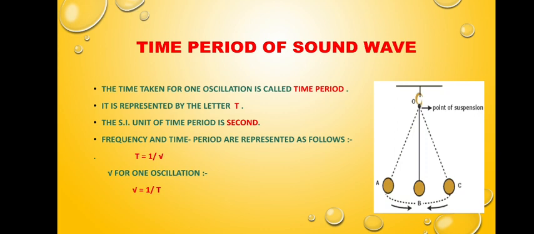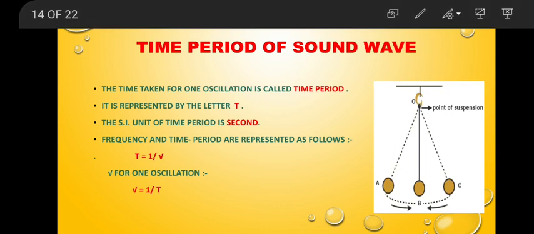The third characteristic is the time period of a sound wave. For completing one oscillation, the time taken is considered the time period. Don't get confused, children, between frequency and time period. Frequency is the number of oscillations in 1 second. And the time taken for completing one oscillation is called the time period.